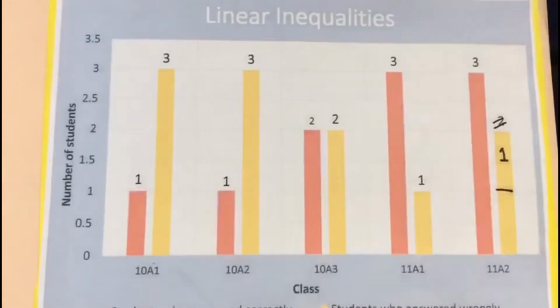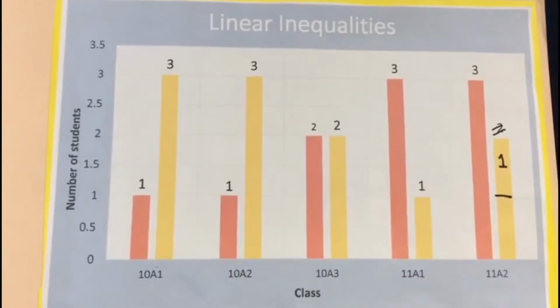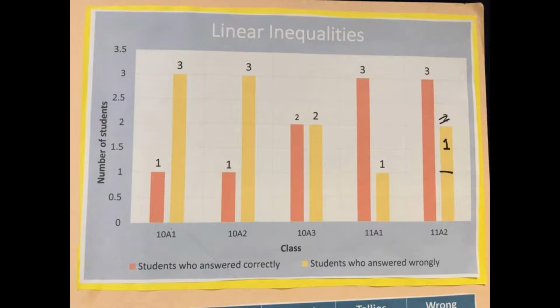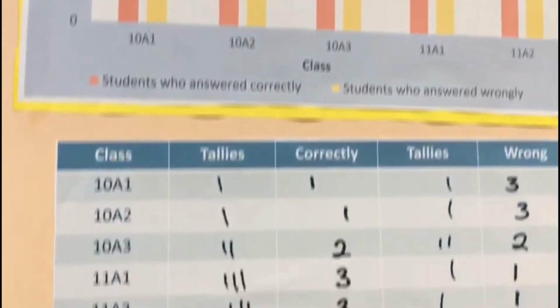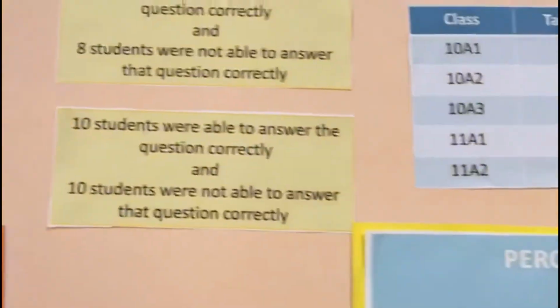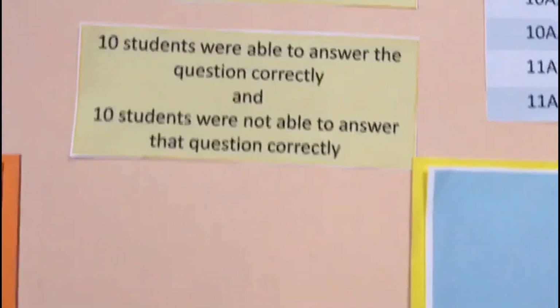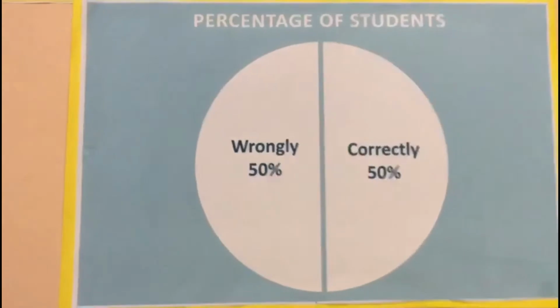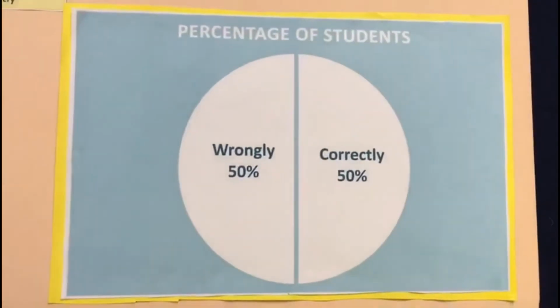Now moving on to our next topic, which is linear inequalities. In 10A1 and 10A2, the majority did wrongly, and in 11A1 and 11A2, the majority did correctly. Whereas in 10A3, the number of students who did well was the same as the number who did wrongly. The tallies show that 10 students did correctly and 10 did not, and in the percentage you can see that 50% did wrong and 50% did correctly.